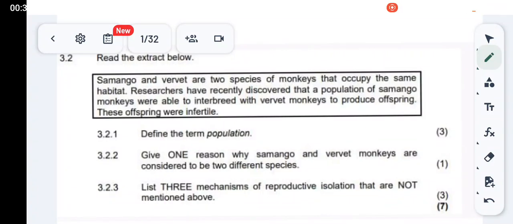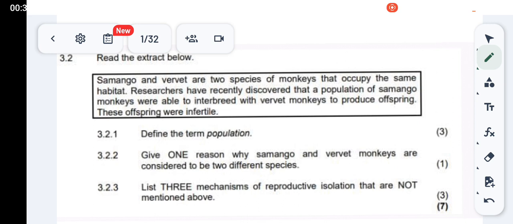Right. 3.2 human evolution. To be more specific, it's all about the mechanism of reproductive isolation, which is the mechanisms that prevent two species from crossbreeding to produce a fertile or a viable offspring.